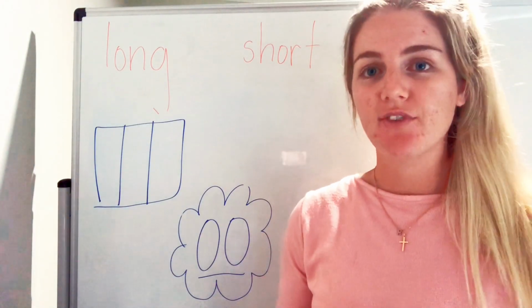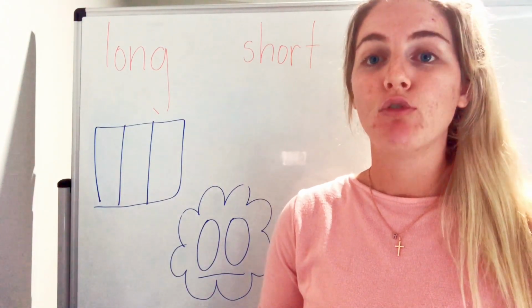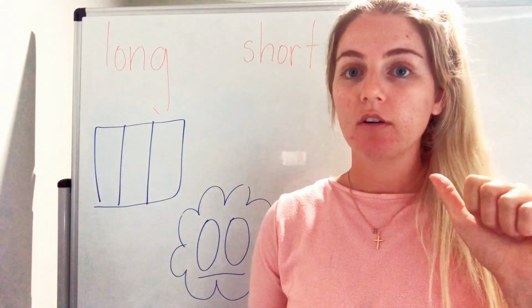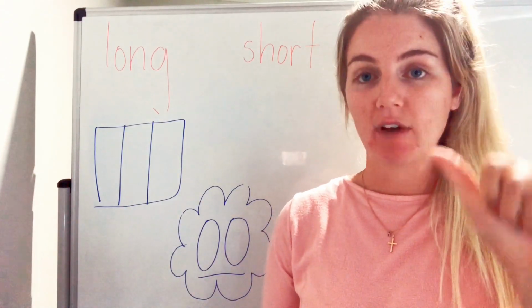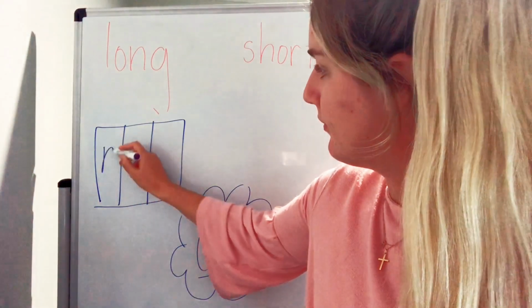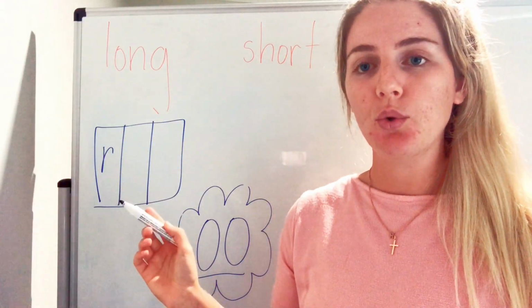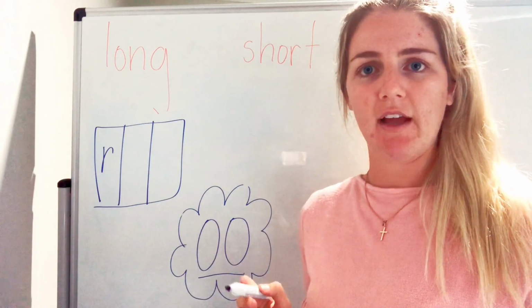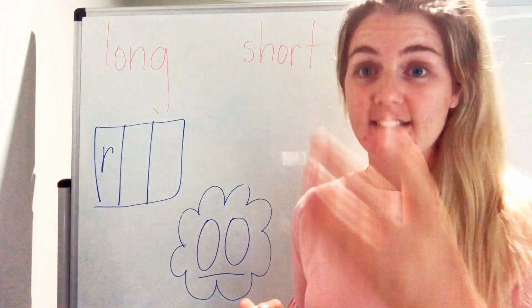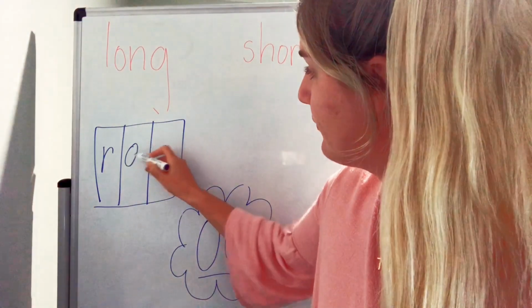Okay, what is the first phoneme you hear in the word roof? That's right, it is the grapheme R. What is the second phoneme, do you think? Is it our vowel digraph? Yes, that's right. Write it down.